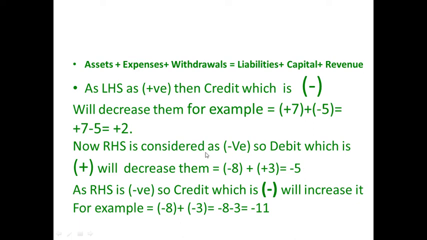Same thing we'll see: as RHS items are negative, credit will increase it. You see it here in the example, minus 8 plus, in brackets, minus 3. So it becomes minus 8 minus 3, it becomes minus 11. So friends, we can very easily tell that debit is positive plus and credit is negative minus, and the left hand side of the equation is also plus and the right hand side of the equation is minus.